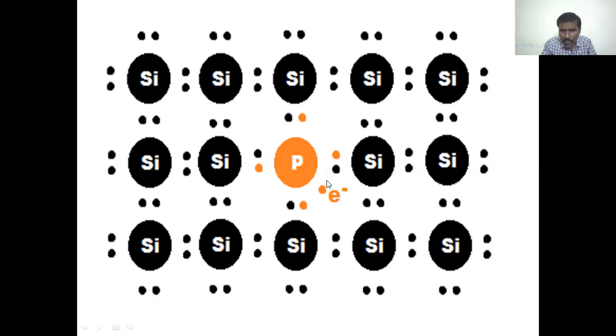Due to this free electron, conductivity occurs in n-type semiconductors. So a number of free electrons are generated in this lattice structure of silicon due to adding the phosphorus impurity. That's why in n-type semiconductor, the majority carriers are electrons, and the minority charge carriers are holes.